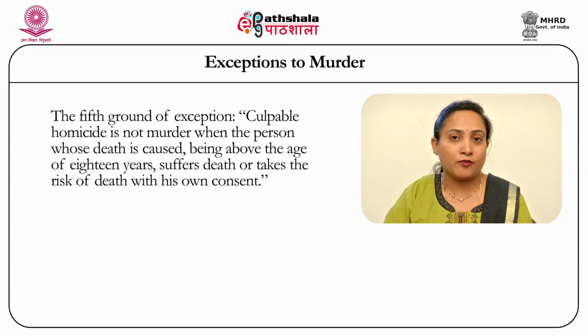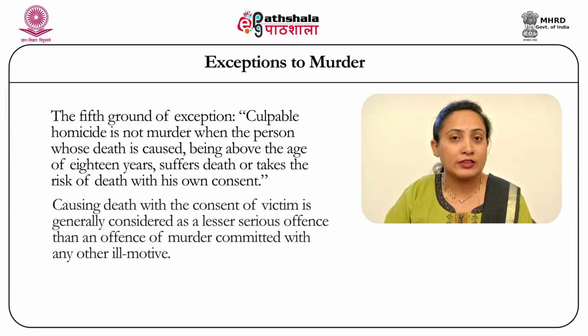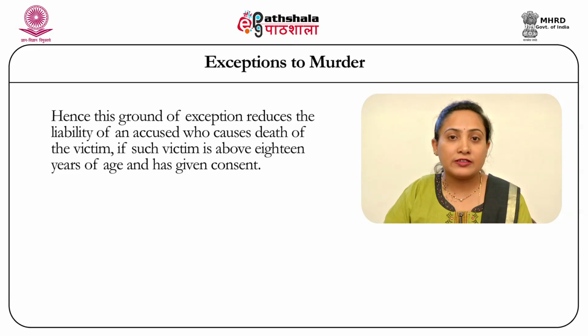This makes the offence one of culpable homicide not amounting to murder. Causing death with the consent of the victim is generally considered a lesser serious offence than murder, because the motive over here need not necessarily be an ill motive. Hence, this ground of exception reduces the liability of the accused from that of murder to that of culpable homicide.